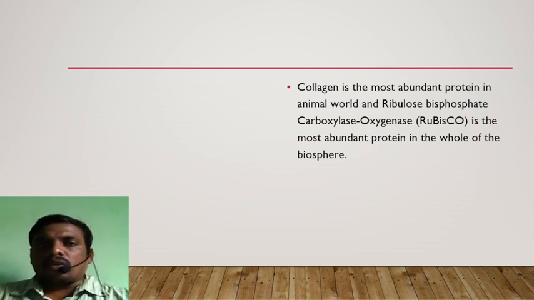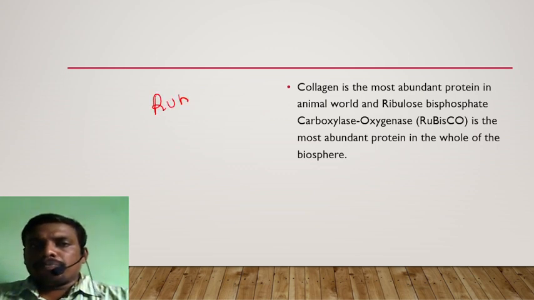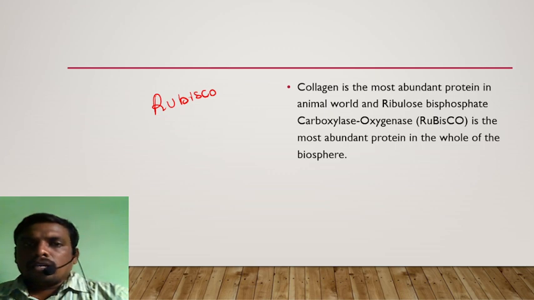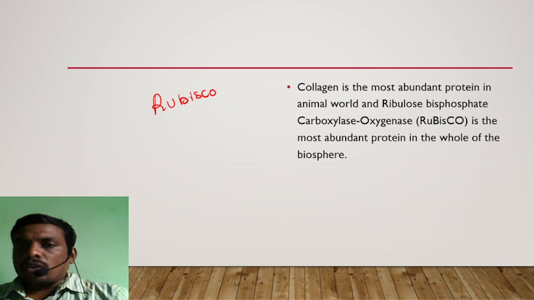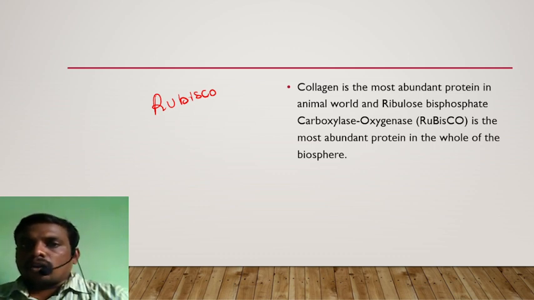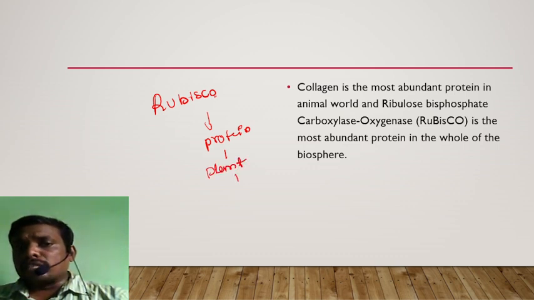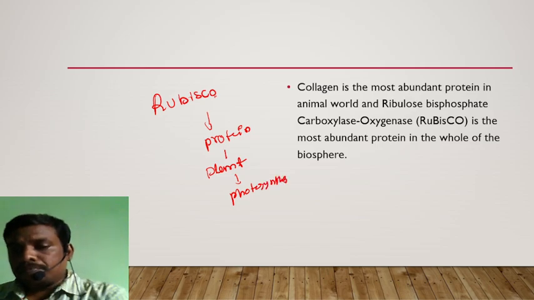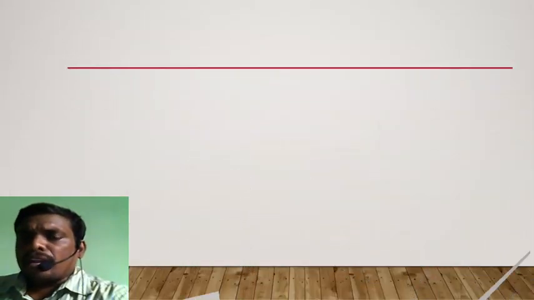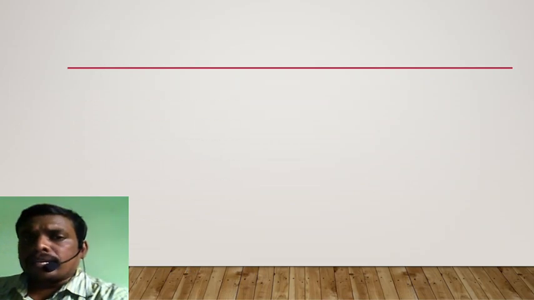Ribulose bisphosphate carboxylase and oxygenase, or rubisco enzyme, is the most abundant protein enzyme present in the whole biosphere, especially found in plants or photosynthetic organisms, those which show photosynthesis. Understood? And apart from this, polysaccharides and their structure,